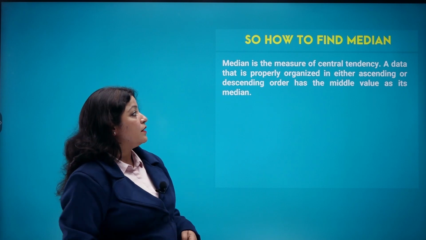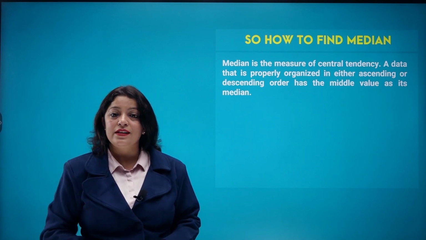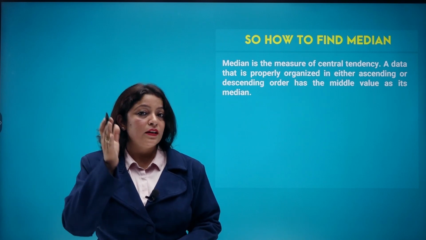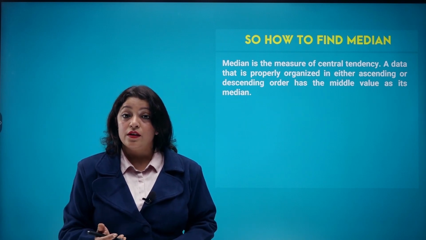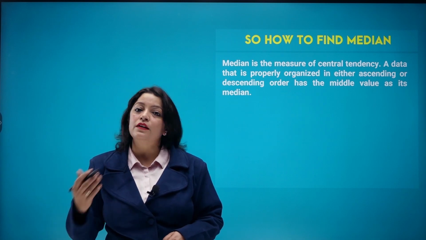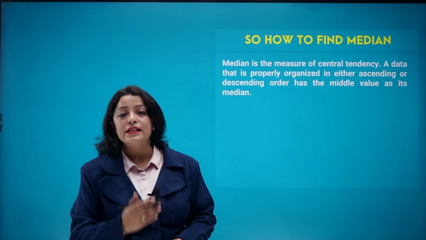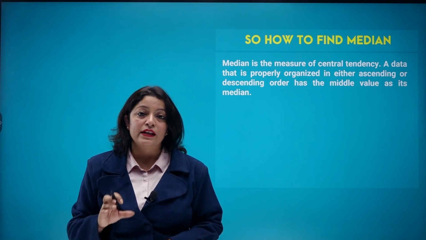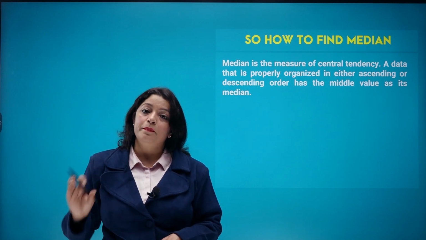So let us see how to find the median of this data. Now what is median? It is again a measure of central tendency. Median is basically the middle value, right? So to find the middle value, we first have to arrange the data either in ascending order or in descending order, and then the middle value will give you the actual median.